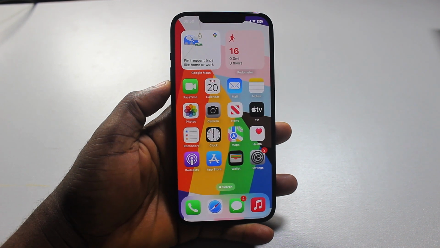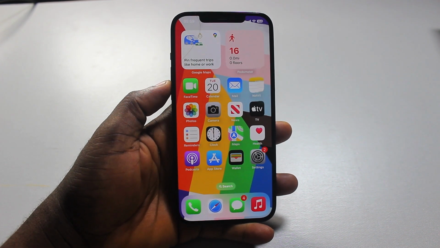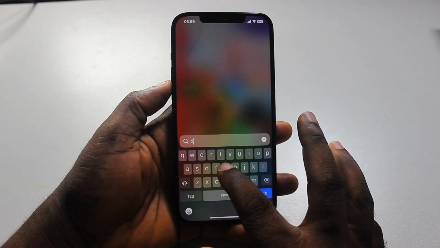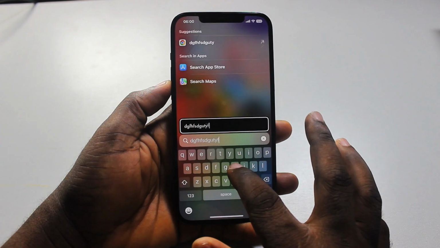Alright guys, a quick one. Here, I'll detail how to turn off keyboard sound on iPhone.